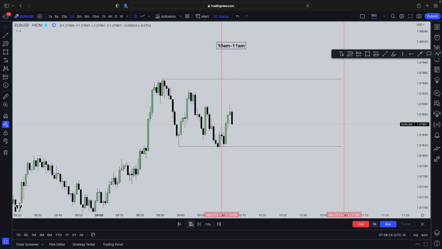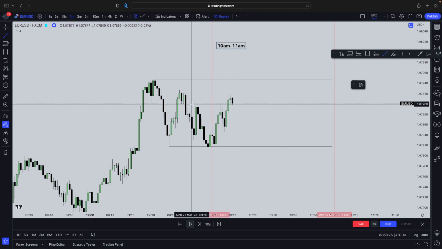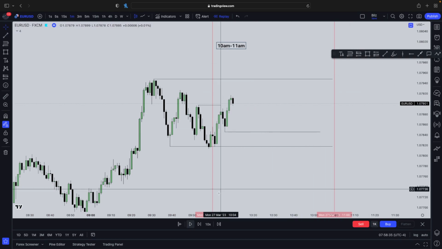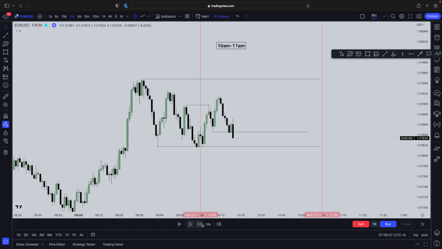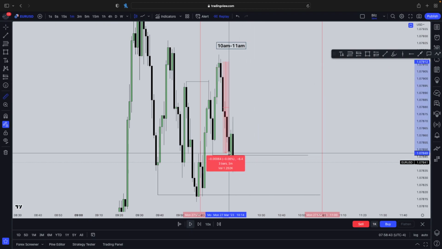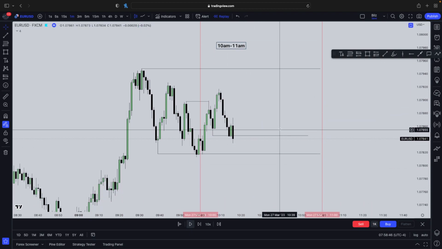Okay, boom. So this set of equal highs just formed. There you go, very nicely, and now we can start looking for the entry. We just have to look for a market structure shift being right here with some displacement. Boom, market structure shift with displacement formed. As you can see, we had a break of this low very nicely, and we had multiple candles going towards the downside, massive volume in order to have that market structure shift.